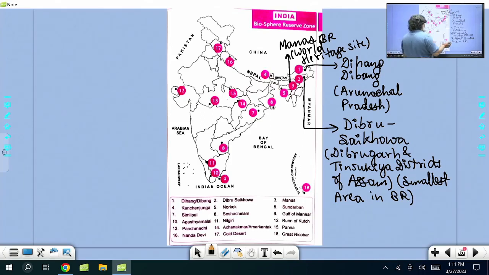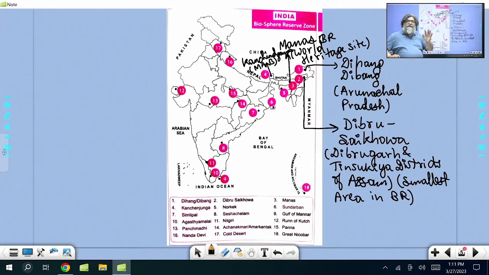Then if you see here, Sikkim, Kanchenjunga. Kanchenjunga is transboundary: Nepal, China, Bhutan, Sikkim. Kanchenjunga National Park is also a World Heritage Site. We know that Kanchenjunga is under the MAB program, Man and Biosphere program.